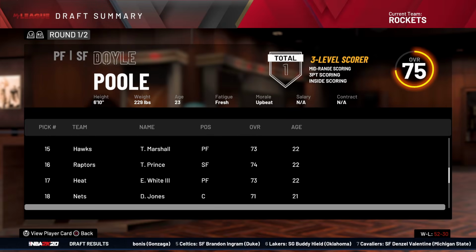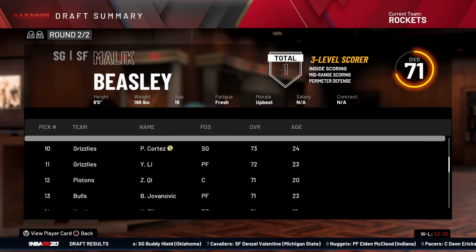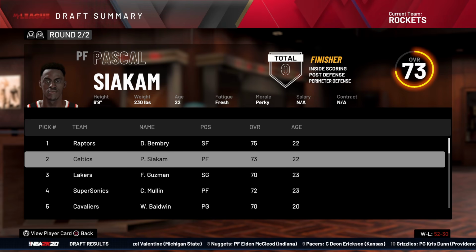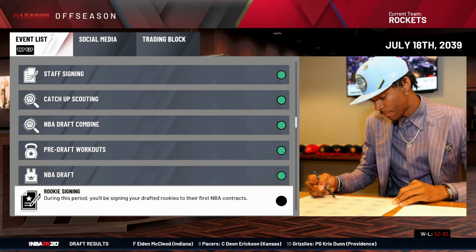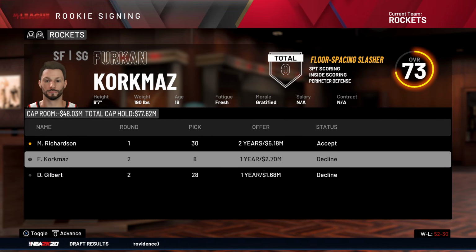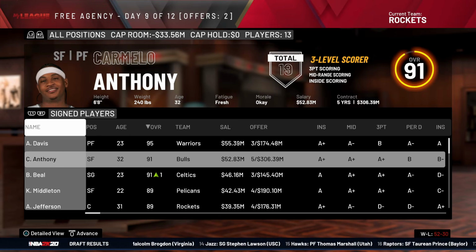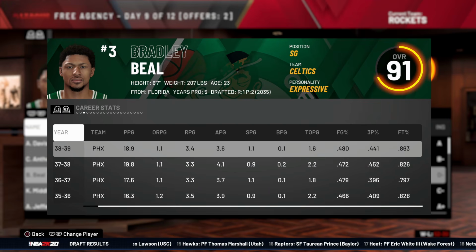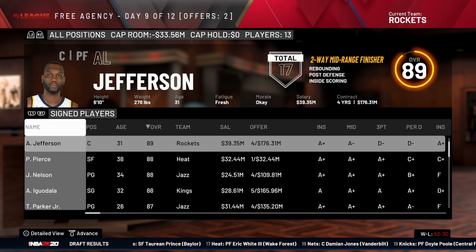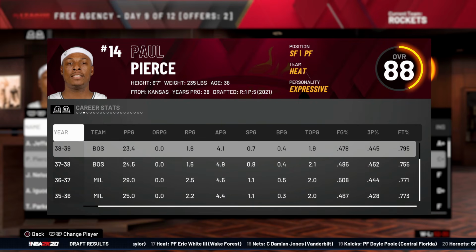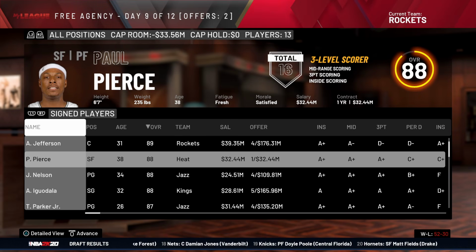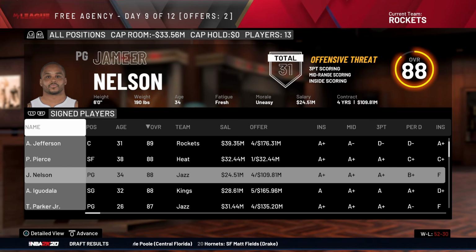This draft wasn't the craziest, except for, where is he? Oh yeah, 2nd round pick. 2nd pick in the 2nd round, Pascal Siakam. They still slept on him. I love how Furkan Korkmaz is literally in the game and you couldn't give him his face scan. It just shows 2K's laziness with this stuff. Carmelo Anthony's a Bull for life. He re-signs there. Brad Beal leaves for the Celtics. Al Jefferson re-signed with us, and Paul Pierce, after 2 years in Boston, left. Ironically, for Miami, where everyone got pissed off at Ray Allen for going. Amir Nelson's not looking back at us. He's over there with the Jazz.